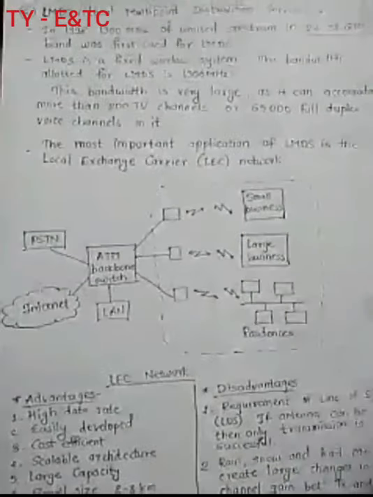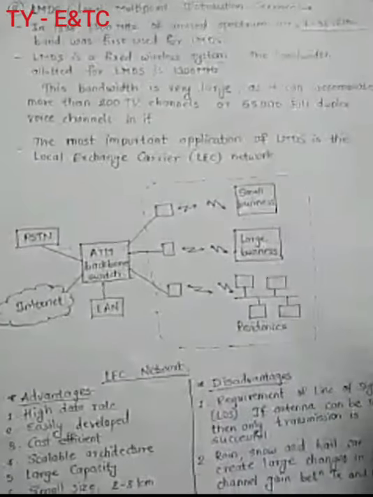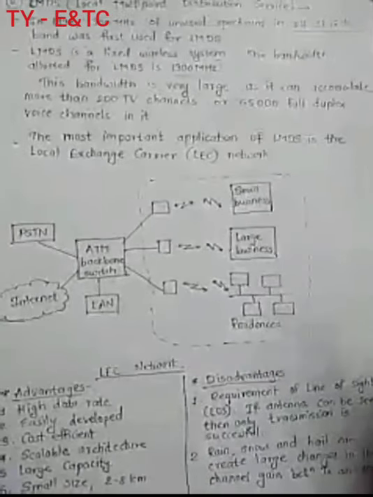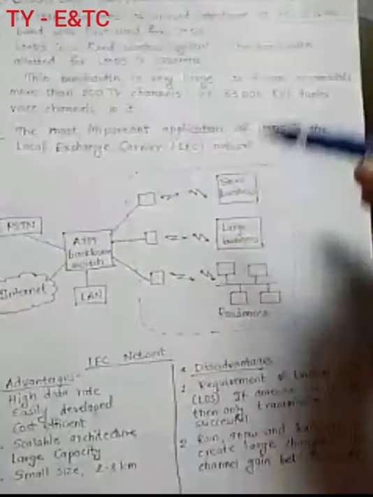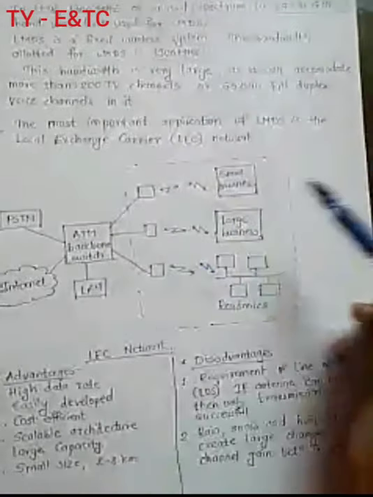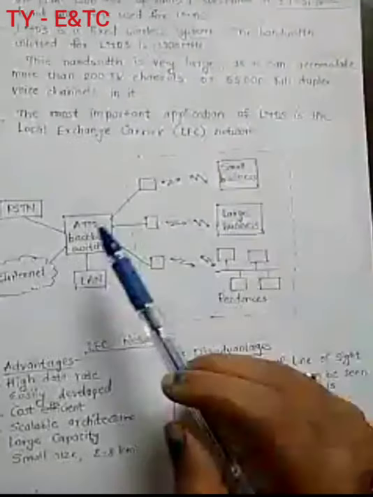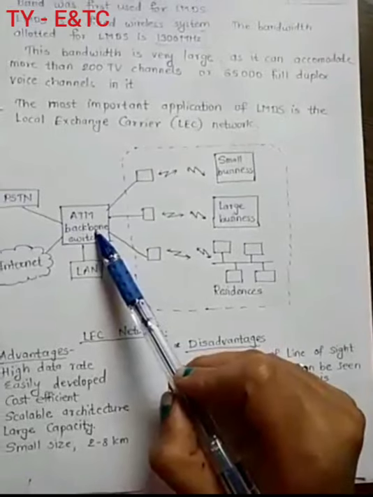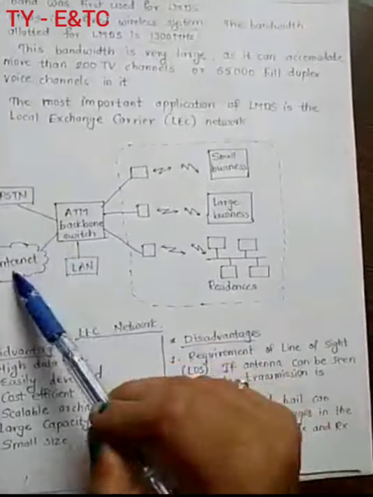The most important application, this is the same, that is LEC. In the LEC network, we use a wide bandwidth as 1300 megahertz, it is shown. So here also very high bandwidth can be used for communication. This switch can connect very high speed data to the PSTN or any private network.